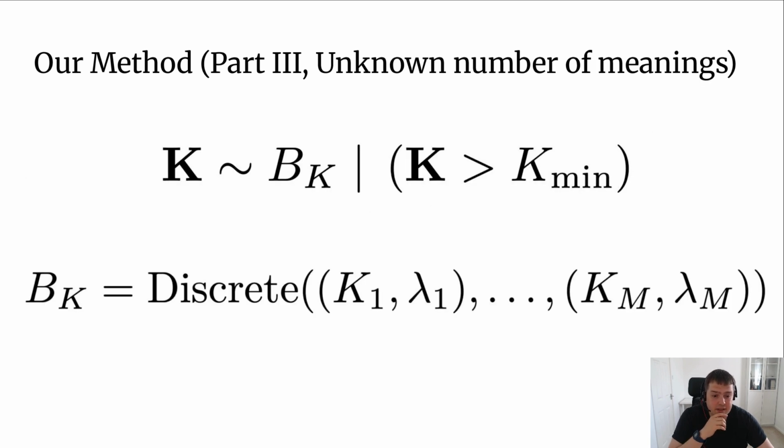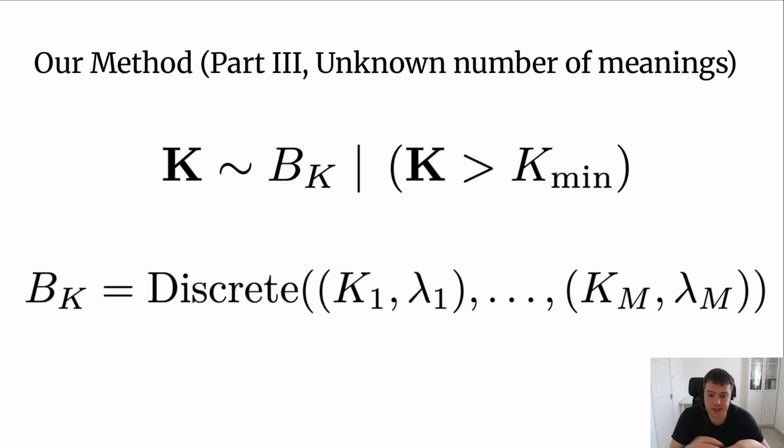Okay, so the final extension here is extending the method to an unknown number of meanings. In the past example, we had 3 meanings. In practice, we don't know ahead of time how many meanings we're going to get. So what we do is we learn a Bayesian prior, which is a discrete distribution over how many meanings typical prompts have.